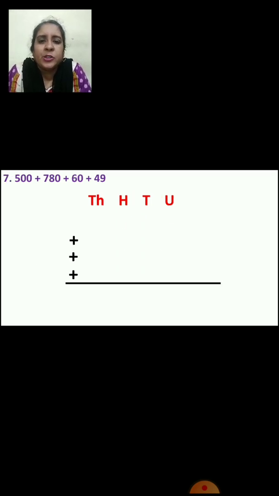Now let us do the next sum. Here you can see the question. 500 plus 780 plus 60 plus 49. Okay. Now here there is a 3-digit number and a 2-digit number. Now let us see how to arrange these numbers and add. So we will start with the first number, 500. Which number will come in units place? First 0. Again 0 will come in tens place and 5 will go in hundreds place.